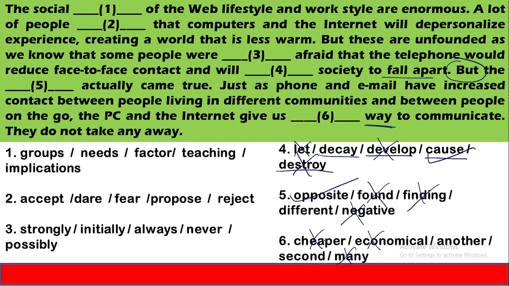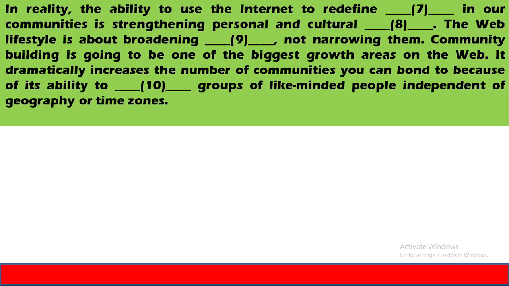So from among these two words, another and second, the appropriate word is another. Since we already had contact with the people, we are communicating with the people. So the use of internet, the use of PC and telephone, gave us another way of communication. They do not take any away. So let's move to the next part of the paragraph.